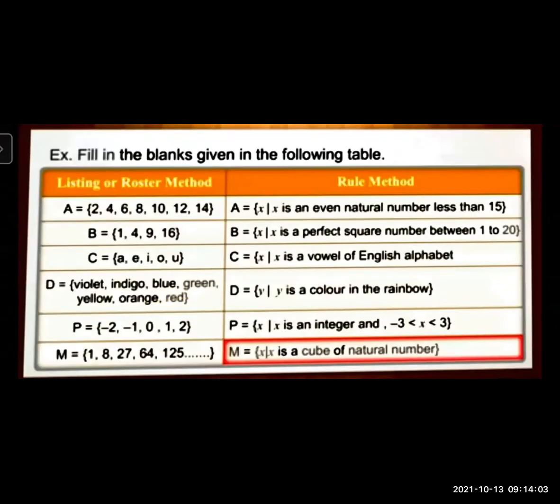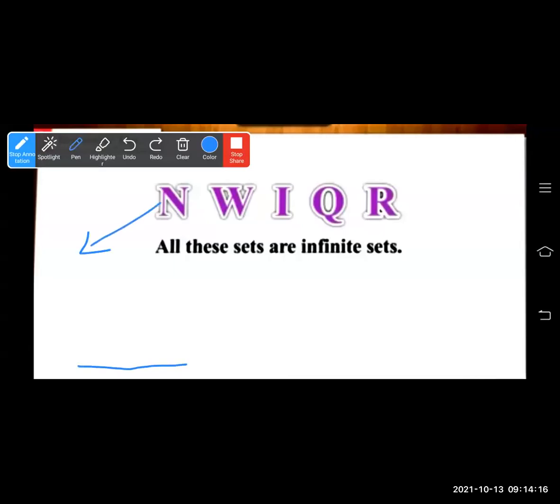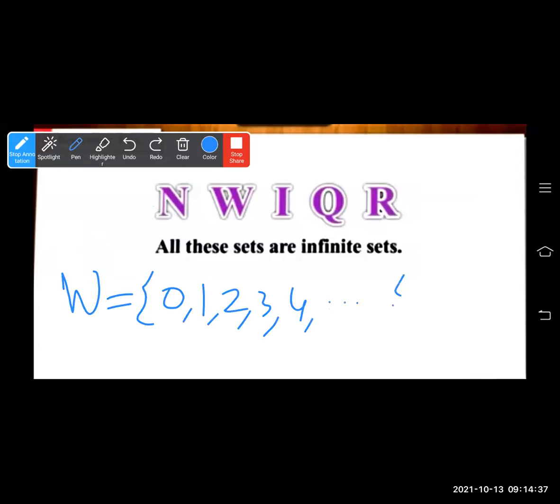Let's see some more examples. Fill in the blank. See, this one is over. Now, as I told you, natural number. Let us see some set of numbers. A set of natural numbers N can be written as 1, 2, 3, 4, and so on. This is an infinite set. Then W is your whole number. It starts from 0 and the rest are all natural numbers: 0, 1, 2, 3, 4, and so on.